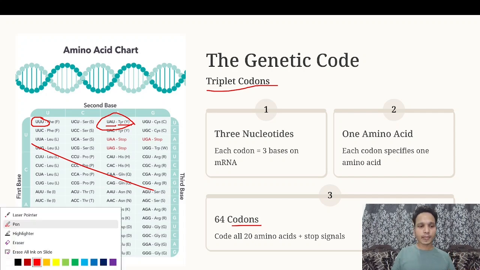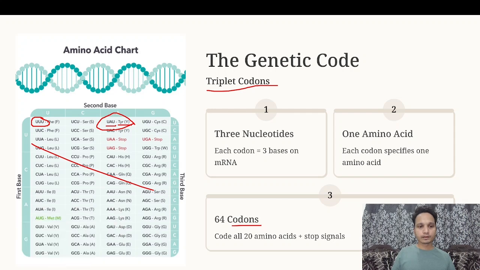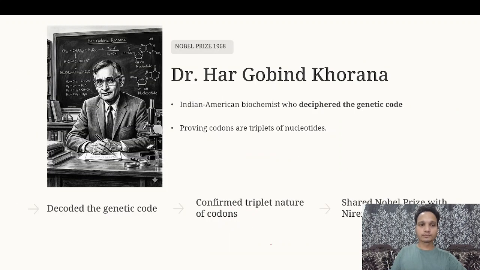where it is telling you exactly which codon is responsible for which amino acid. So there are in total 64 codons, which code all 20 amino acids, additionally a stop codon. Now, this is a breakthrough discovery actually done by an Indian scientist. Yes, and for this discovery, he also won a Nobel Prize in 1968.